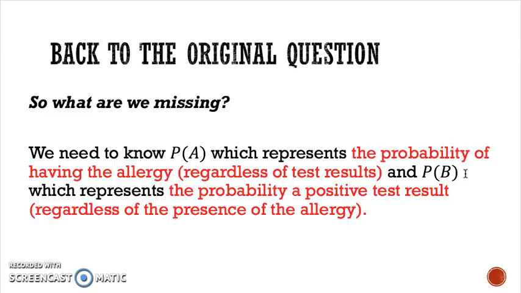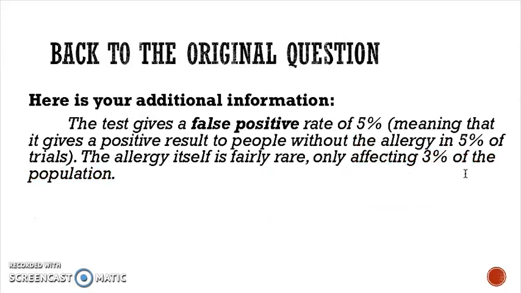Some people might say, well, why would I get a positive test result if I don't have the allergy? And of course, the reason is because these tests are not infallible. They're not perfect. They have a measure of error in them. Specifically, you can get a positive test result without actually having the allergy, and that's called a false positive.